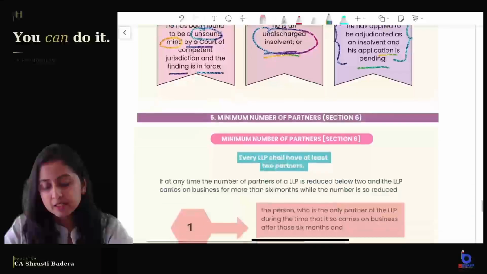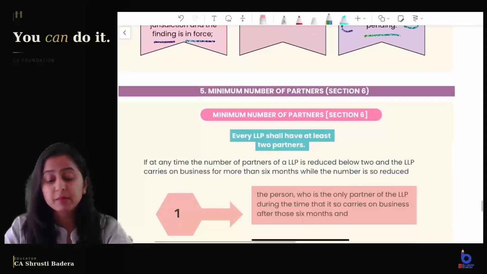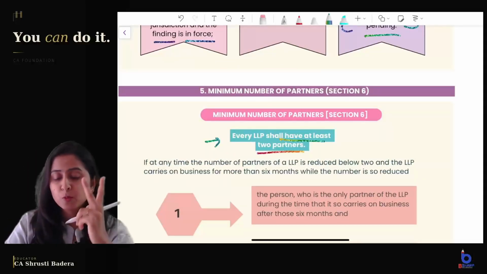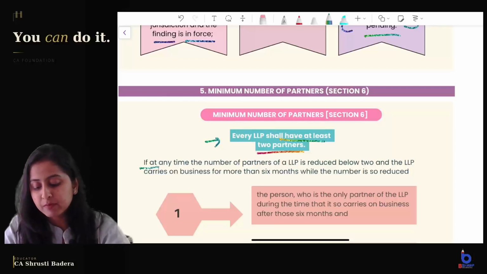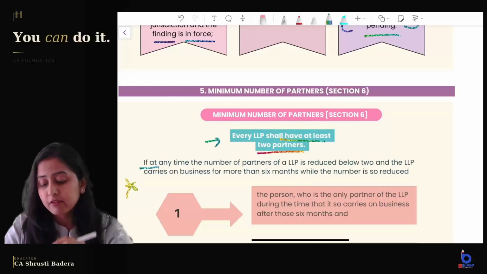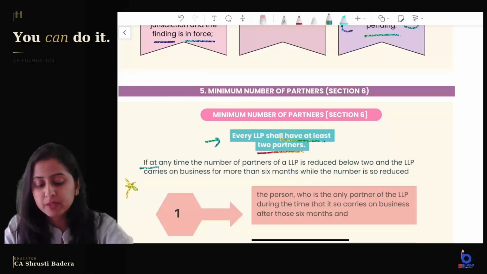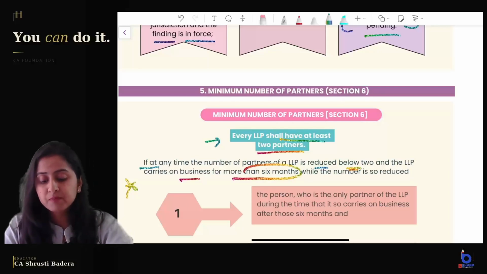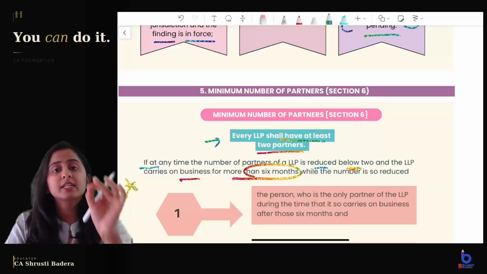Shall we look at the minimum number of partners right away? Let's look at the minimum number of partners. So they say every LLP shall have at least 2 partners. This is a very important provision: if at any time the number of partners of the LLP is reduced below 2 and the LLP carries on business for more than 6 months. So they have given you the time of 6 months.